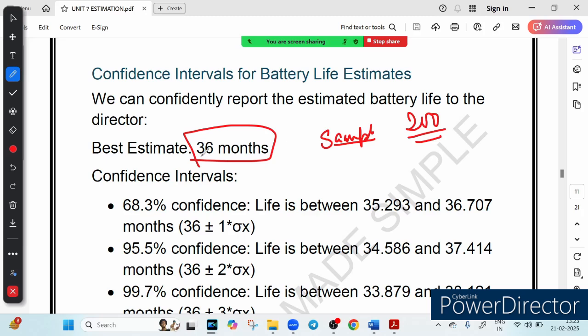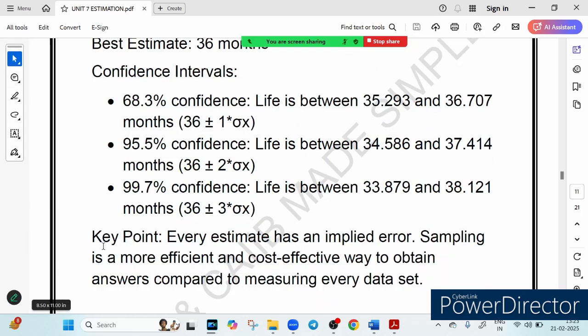But here is the catch. This is just a best guess based on the sample, and there is always some error possible. So instead of giving just one number, we give a range, a confidence interval, where the true battery life most likely fell.